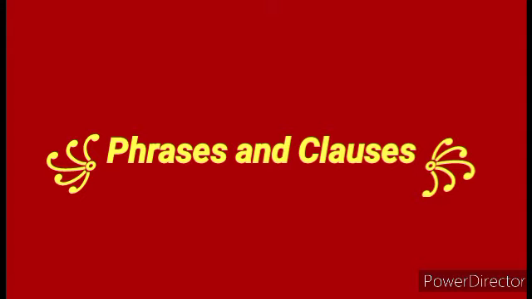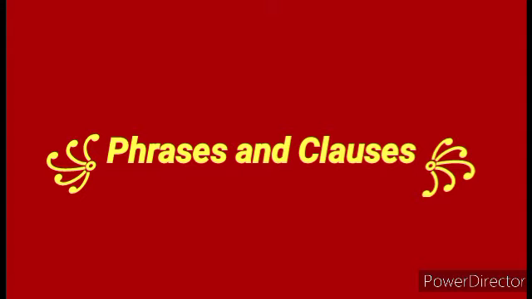Now let us take a few sentences to understand the difference between phrases and clauses. Sinha talks very softly. Sinha is the subject, talks very softly is the predicate. Those beautiful sunflowers.